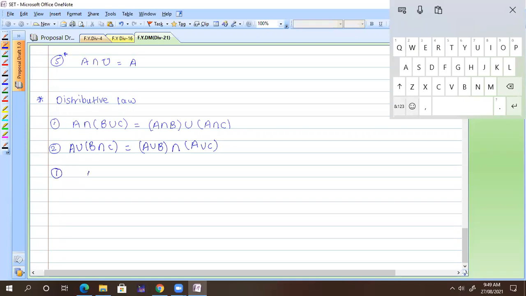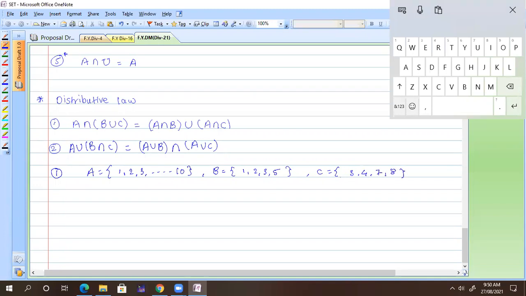Suppose they have given a set A containing the elements 1, 2, 3, up to 10. Set B contains the elements 1, 2, 3, 5; 4 is not involved here. And set C contains 3, 4, 7, 8.